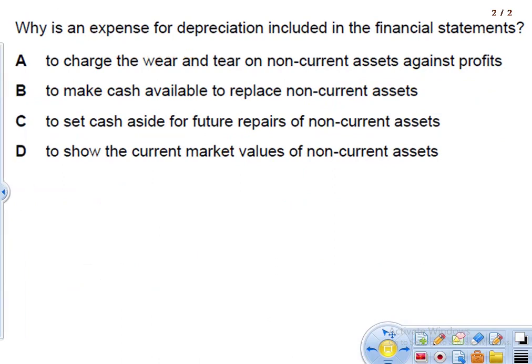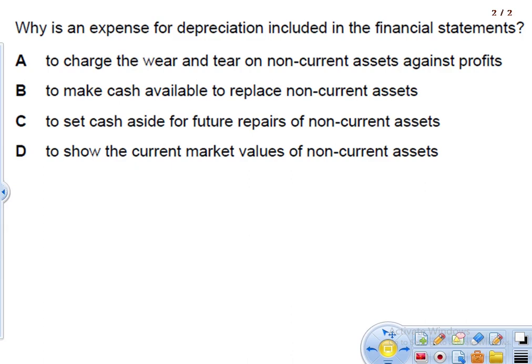It says, why is an expense for depreciation included in the financial statements? The options are: to charge the wear and tear on a non-current asset against profit, to make cash available to replace a non-current asset, to set cash aside for future repairs of a non-current asset, or to show the current market value of a non-current asset. It is similar to a question that we have solved before.